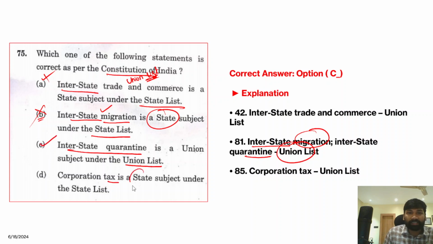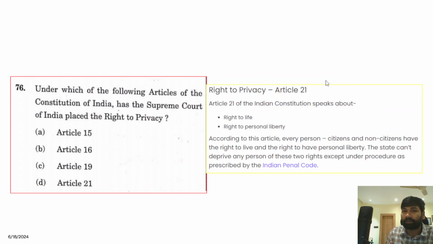And corporation tax is a state subject. No, corporation tax and income tax are not state subjects, rather they are under the union government, right? So therefore the correct answer is option C. So this is also a very easy question. If you have some basic understanding about this, you can clearly answer this question.